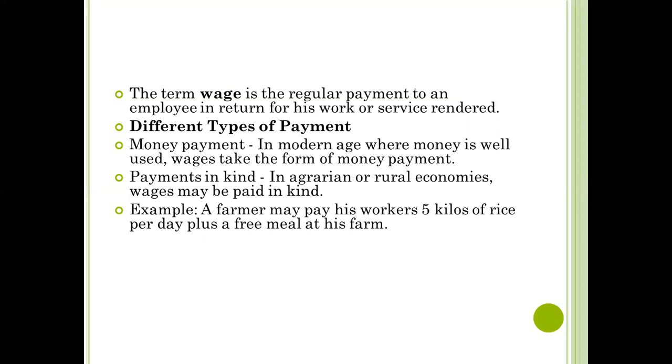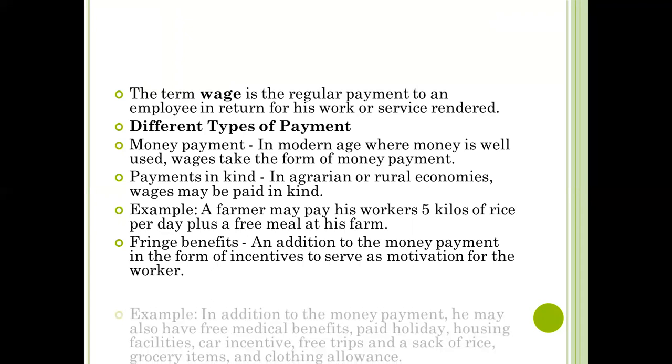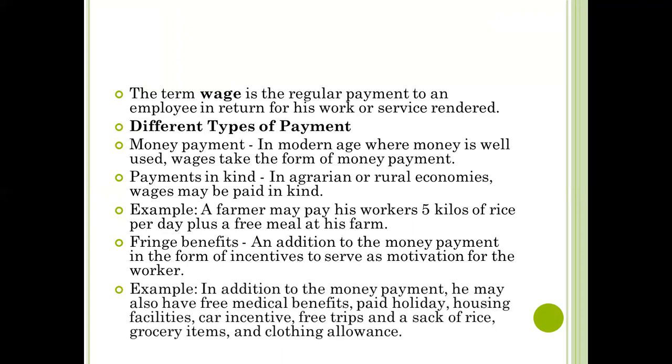Another type of payment is fringe benefits. So for fringe benefits, in addition to the money payment, there are incentives to serve as motivation for the worker. For example, in addition to the money payment, he may also have free medical benefits, paid holidays, housing facilities, car incentive, free tips and sack of rice, grocery items, and clothing allowance as well. So these are the different types of payment.